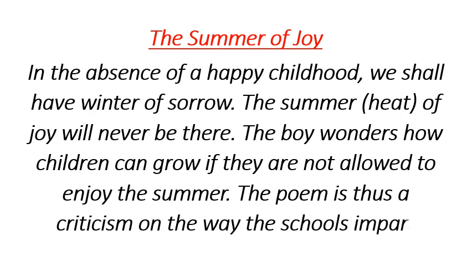Means if their freedom is snatched away and their joy buds are cut off because of schools, they will never be able to get proper education and hence serve the society. So, the poem is thus a criticism on the way the schools impart education. So, this was a complete summary of the poem.